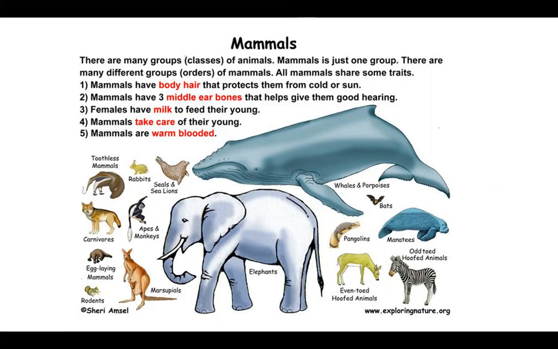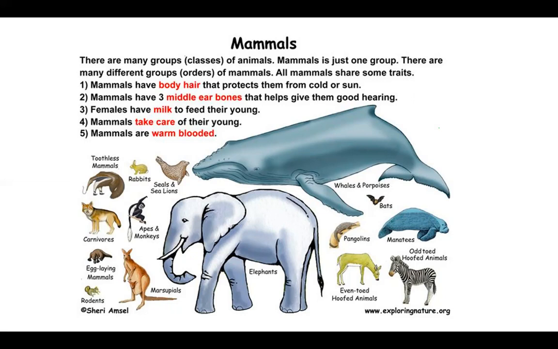That's why they are categorized under mammals. Like all the previous groups, we categorize according to their habitat, their living environment. But mammals we are categorizing into one group considering some other features.